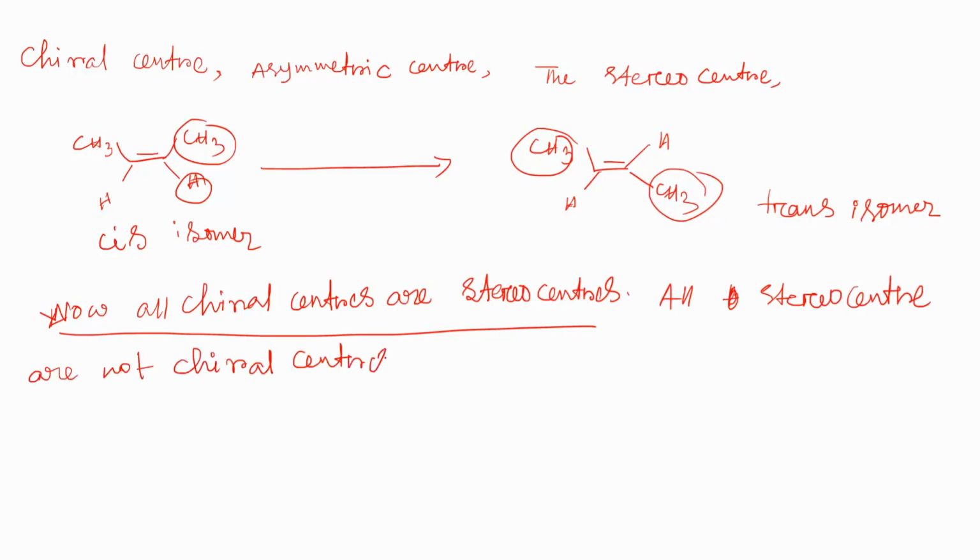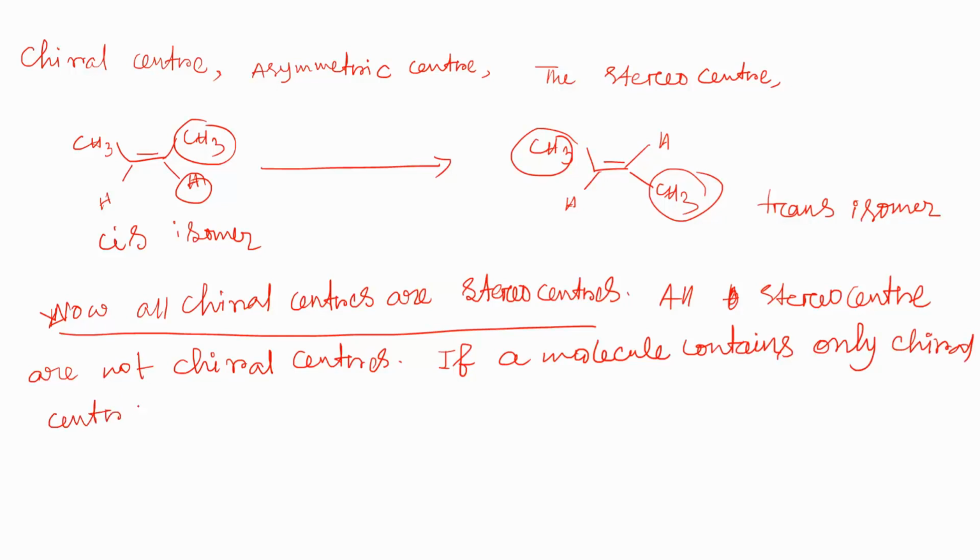If a molecule contains only one chiral center, then it must be chiral.